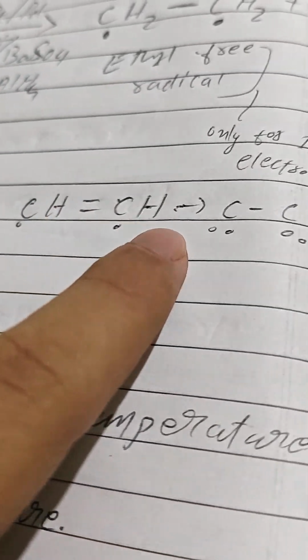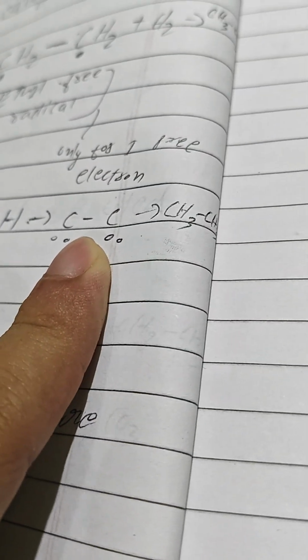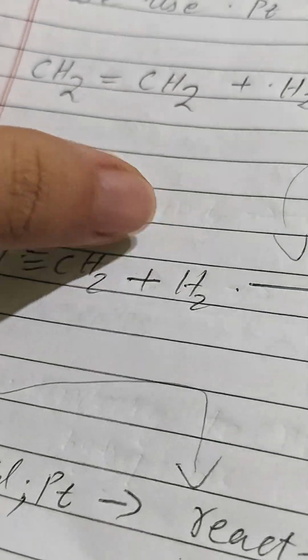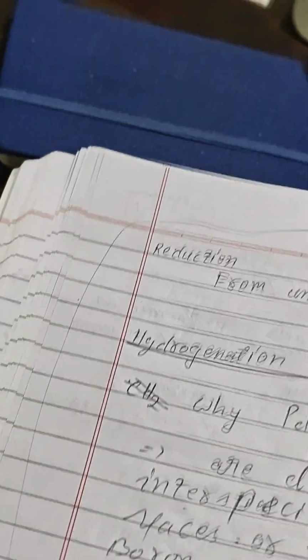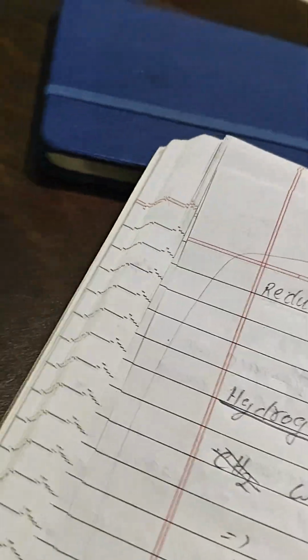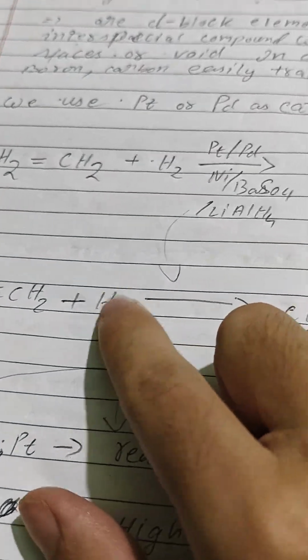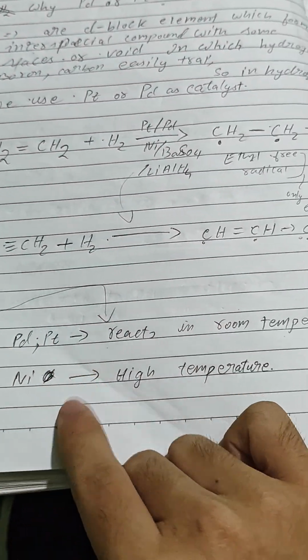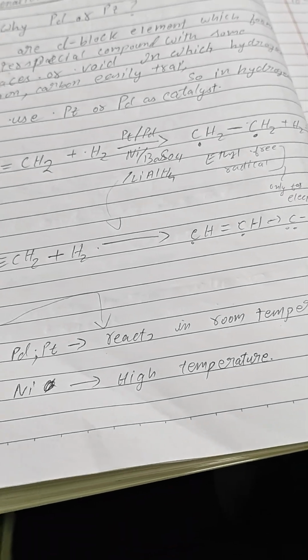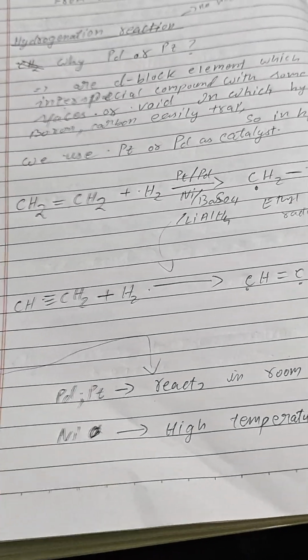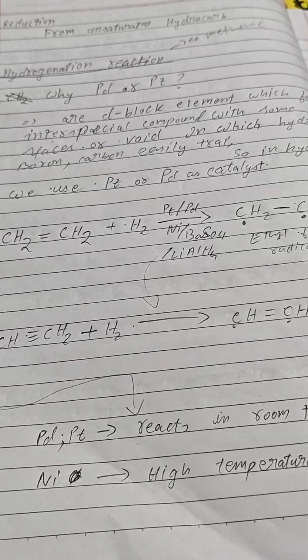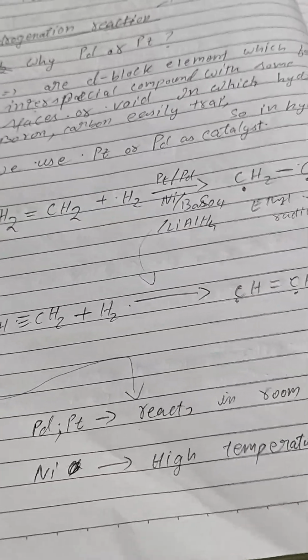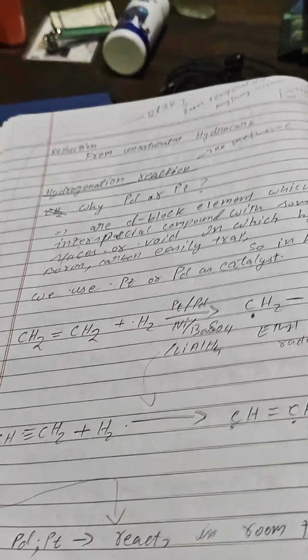Two pi bonds. The CH2, CH. I had to do it twice. Also remember, oh, I have made a mistake. I'm sleepy. Here there will be more, 2H2 or something. Pd and platinum react at room temperature, and nickel at high temperature. Oh yes, platinum and palladium are very viable because they react at room temperature, whereas nickel needs high temperature.